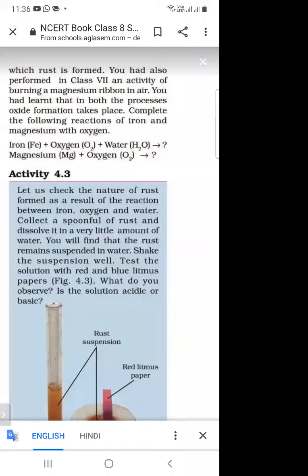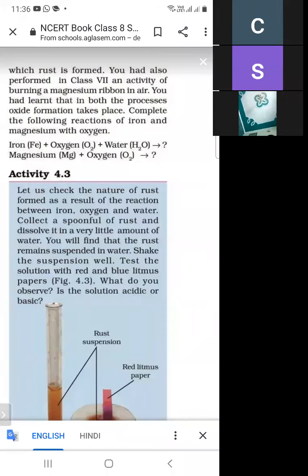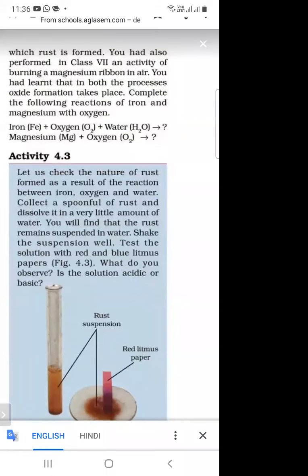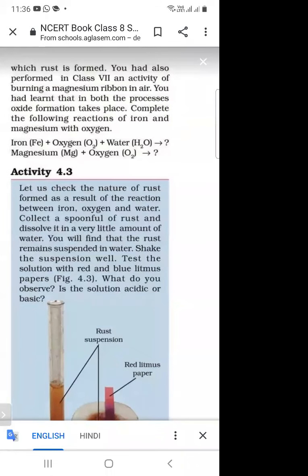So this is the reaction when magnesium burns in the presence of oxygen. Magnesium oxide is the final product.